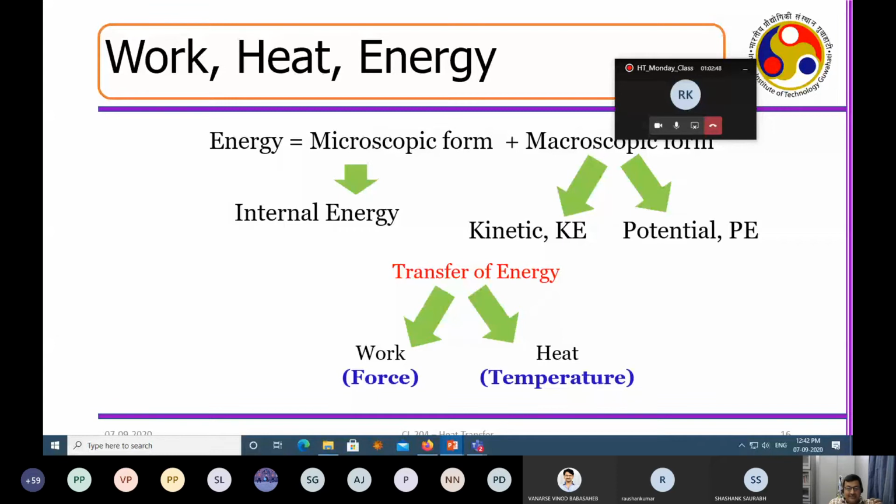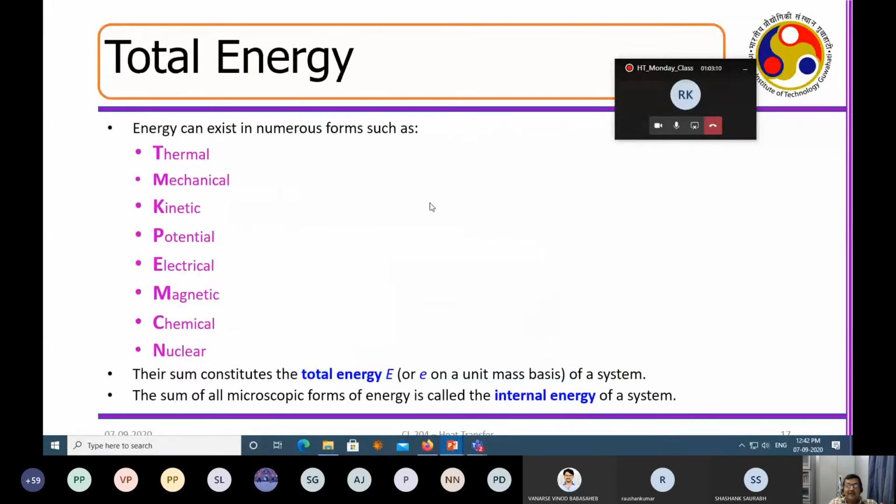So suppose I am walking, that means I am doing some work, but then my shoes are undergoing some friction with the surface, and that is generating heat. Okay, so whenever there is work done, there is a heat generation associated with that, and that happens because of the transfer of energy. Say, potential to kinetic energy. That is a macroscopic form of energy, whereas at the microscopic level, something else happens. Okay, so total energy of a system is defined as all the energies that are available inside the system.